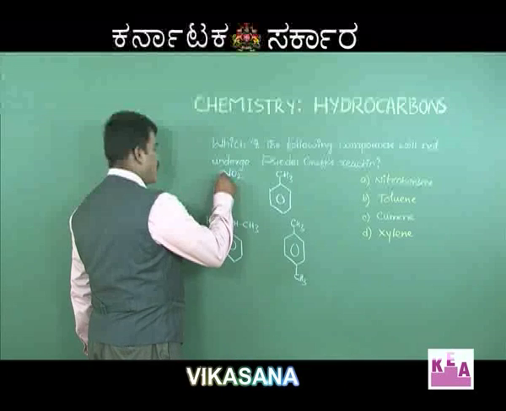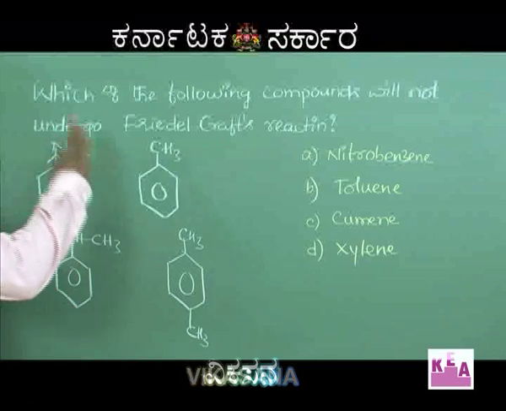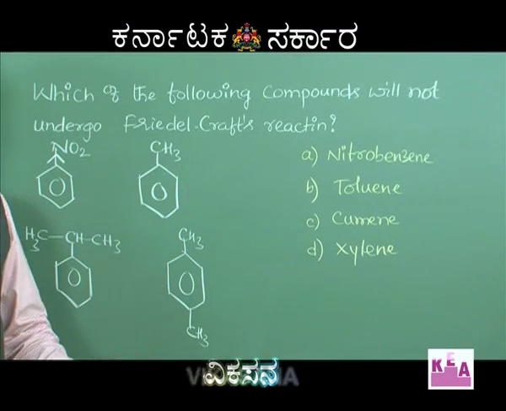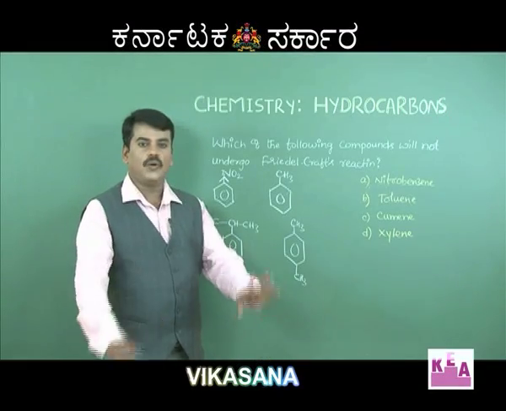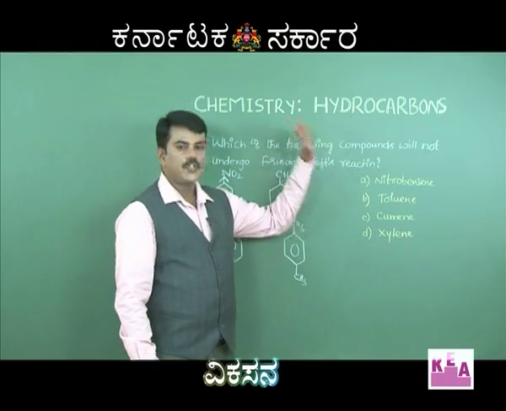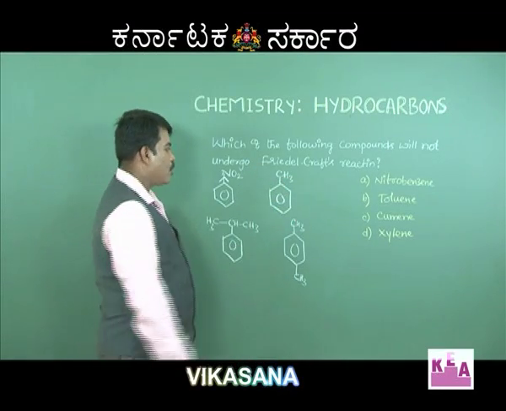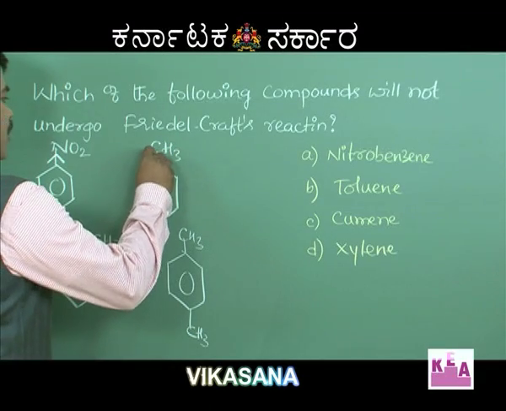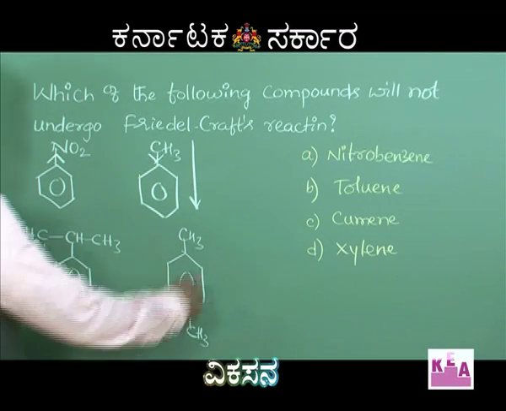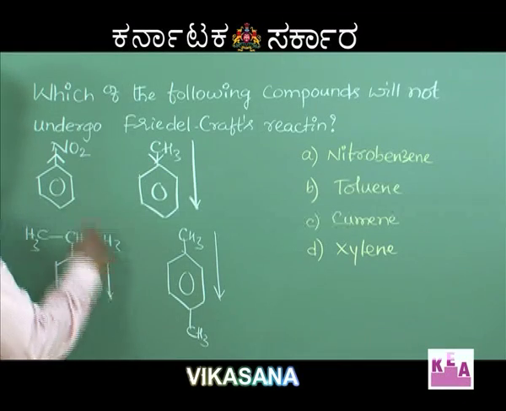Here the nitro group is strongly electron withdrawing. Therefore, it deactivates the benzene ring to such an extent that nitrobenzene becomes unable to undergo Friedel-Crafts alkylation reaction. So, option A should be the correct one. Then what about the others? In toluene, the methyl group is an electron releasing group. It releases electrons into the benzene ring. This also releases electrons into the benzene ring, and this also.